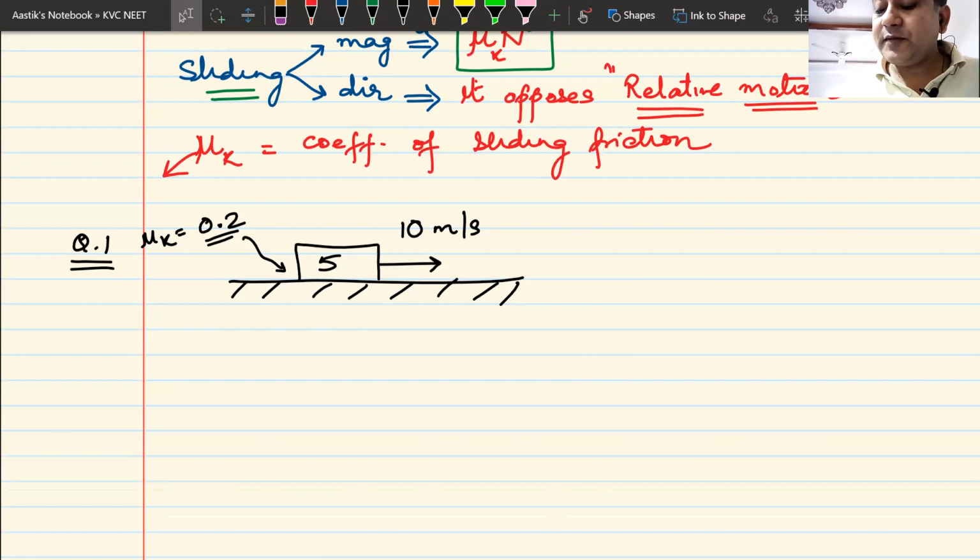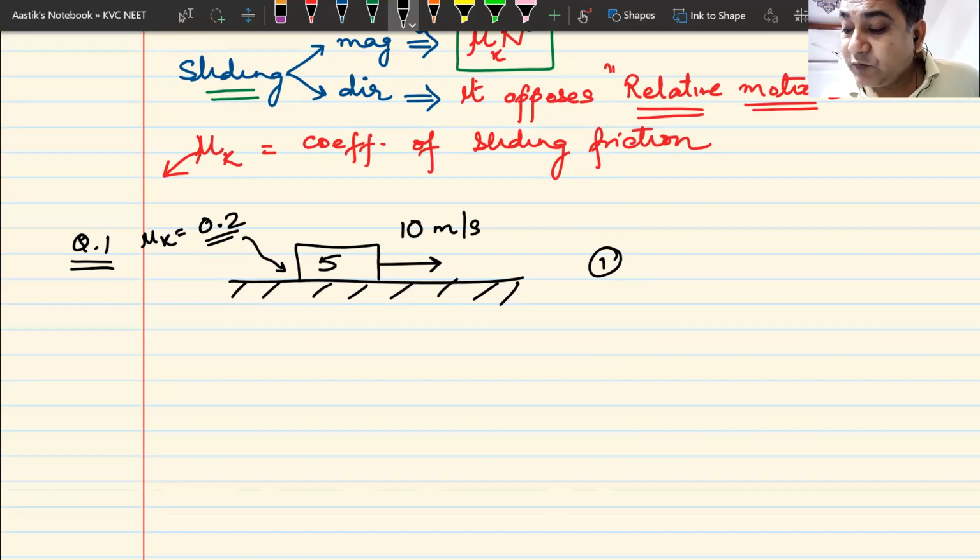So I have a block of mass 5 kg moving on a surface with a velocity of 10 meters per second. The value of mu k is 0.2. Now, what are the questions that you have to find out? You have to find out the acceleration of the block.